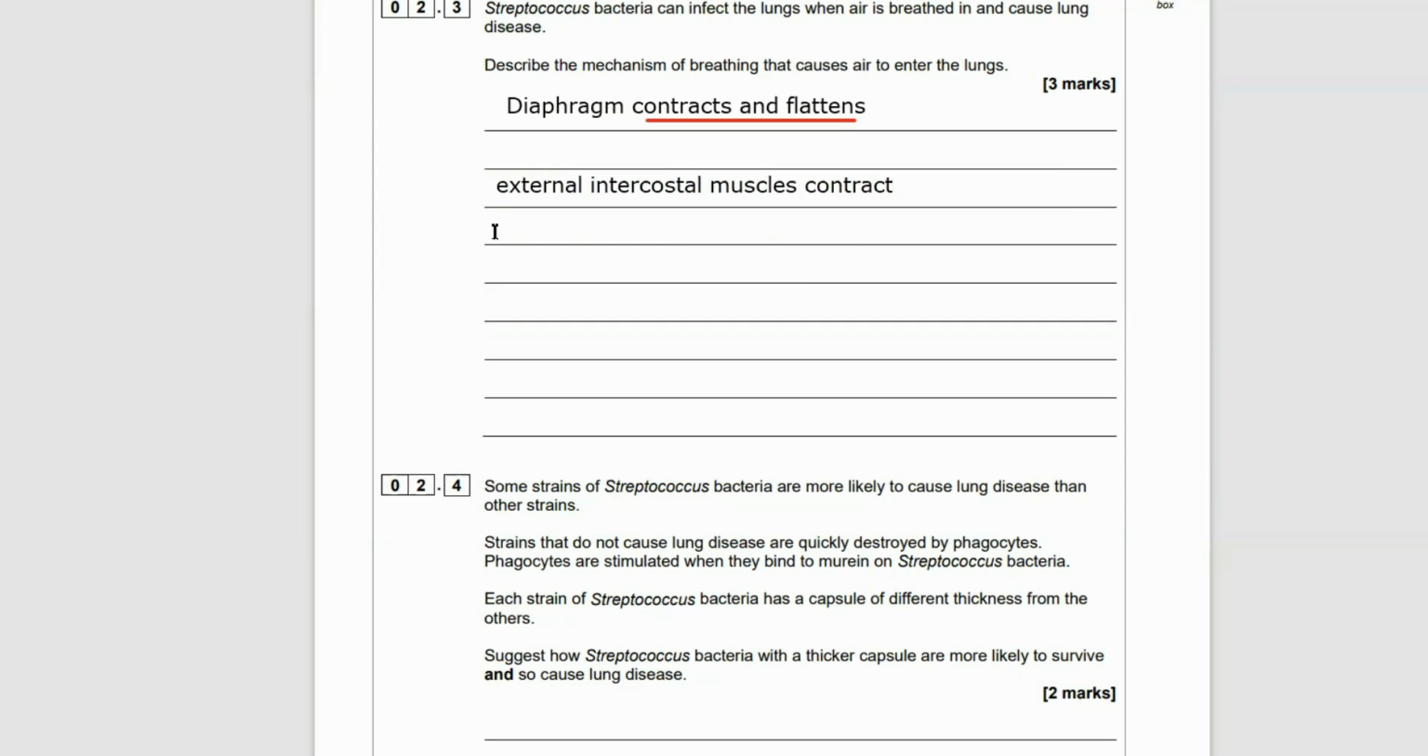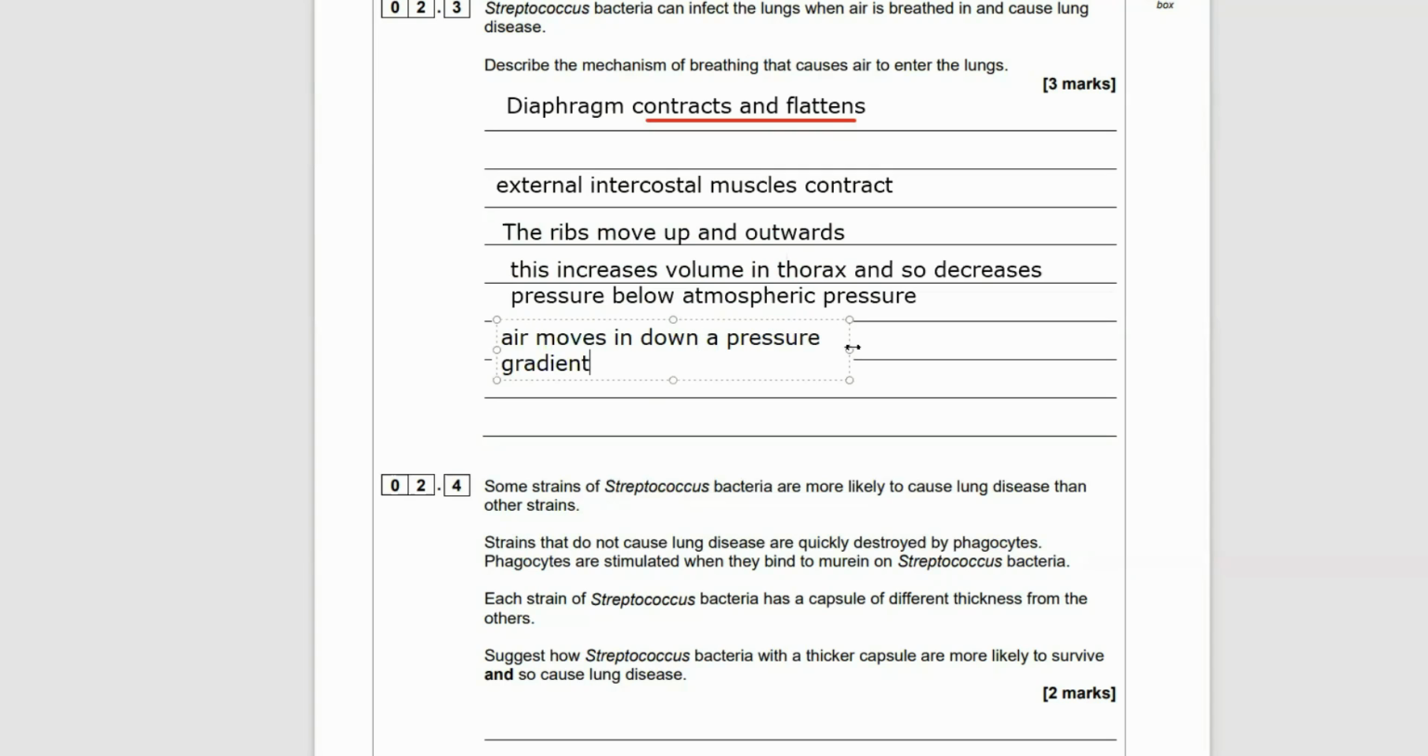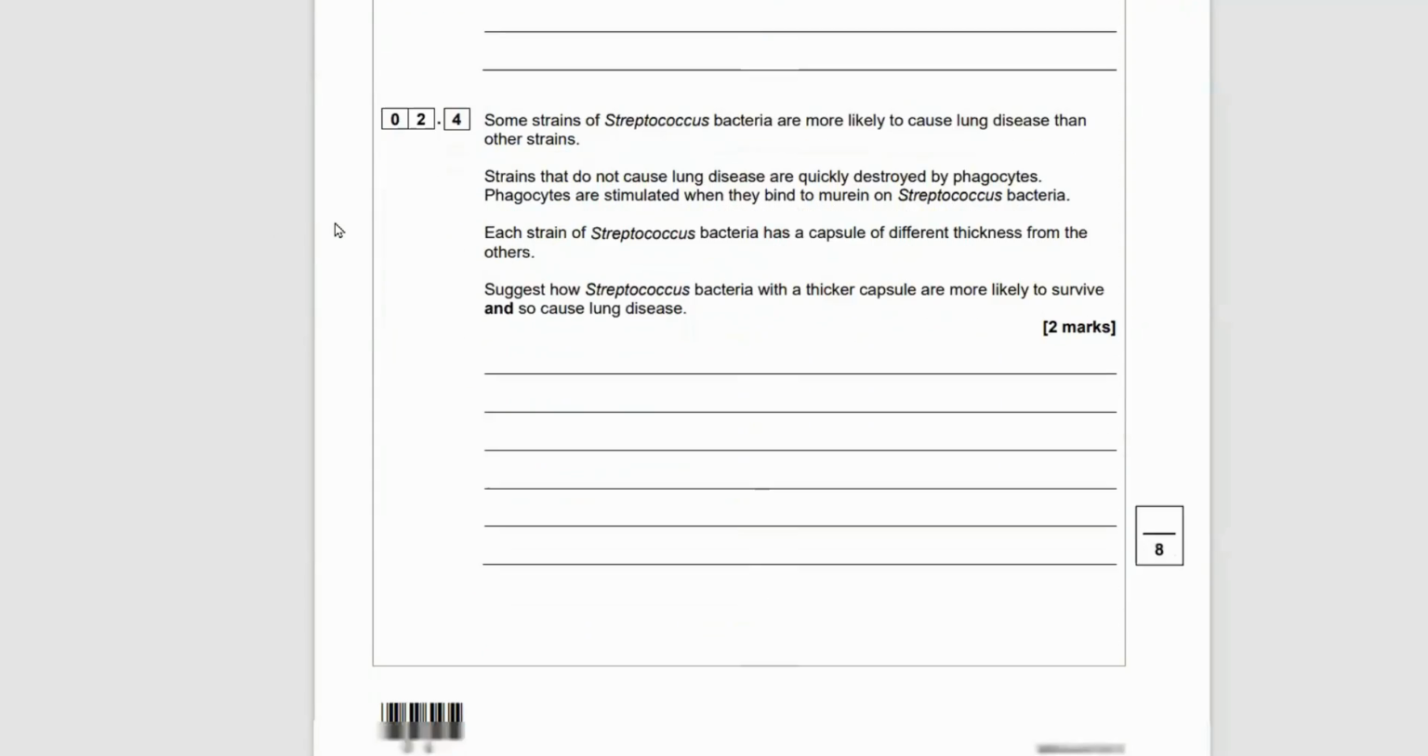So at the same time as the diaphragm flattening and your ribs going up, you're increasing the volume in the thorax. And once you have a bigger volume in the thorax, the air pressure within the thorax decreases, lower relative to the air pressure outside. And that means you get a flow of air down a pressure gradient from the external outside the body to the internal. You need three of these points really clearly made to get the mark. Just remember that with the diaphragm, you've got to say contracts and flattens. And with the intercostal muscles, you have to specify that it's the external intercostal muscles.